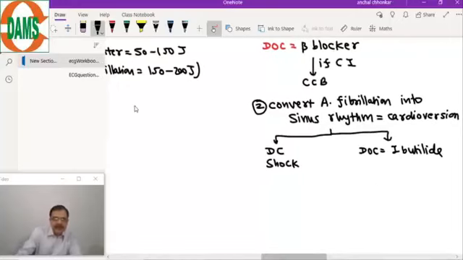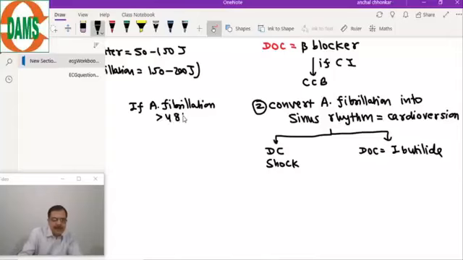The reason being, if atrial fibrillation has a duration of more than 48 hours, there is blood stasis in the atria, and blood stasis in the atria can increase the risk of atrial thrombus.